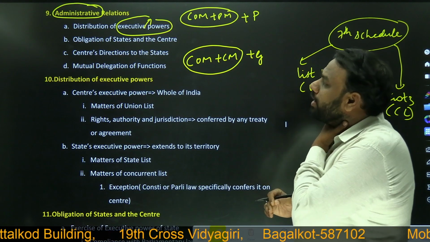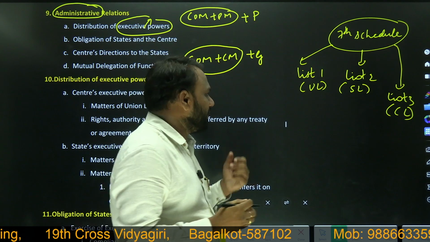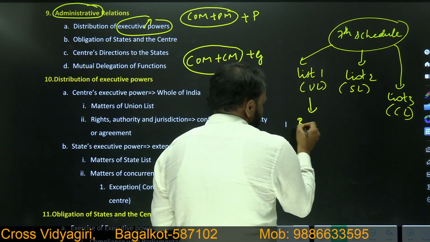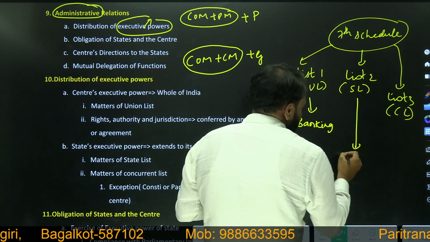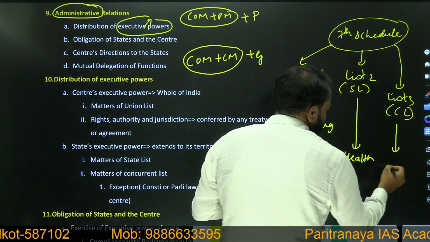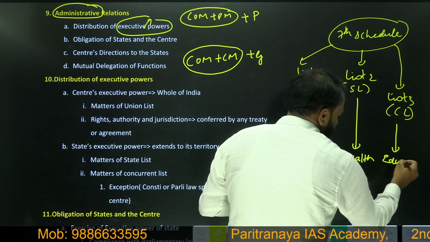Executive powers. Now let us take an example. In the union list, we have a subject called banking. Next, in state list, let us consider the subject as health. Next, in concurrent list, let us take education.